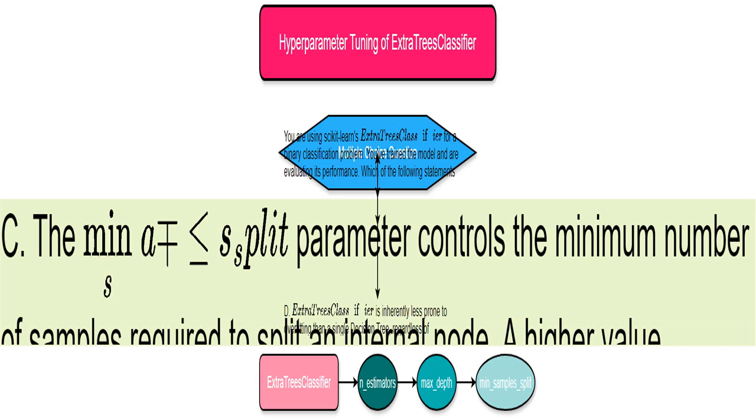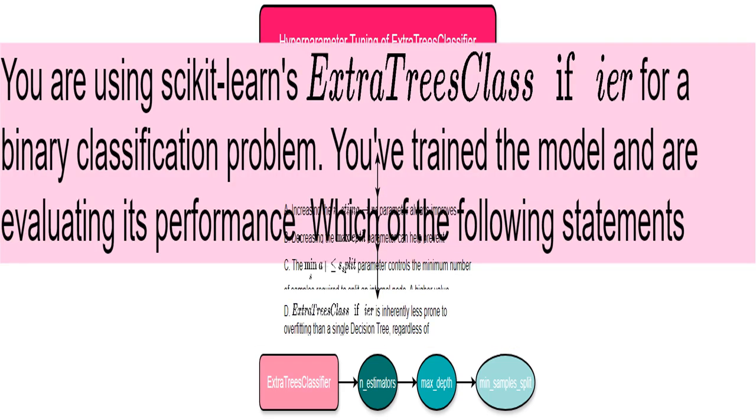It's like saying, hey, tree, don't split unless you have enough evidence. I'll discuss the effect of increasing the number of trees in your ensemble model. While generally improving accuracy, there's a point of diminishing returns. Adding more trees may not significantly boost accuracy and will increase training time. It's like adding too many cooks to the kitchen. It might not always lead to a better dish.